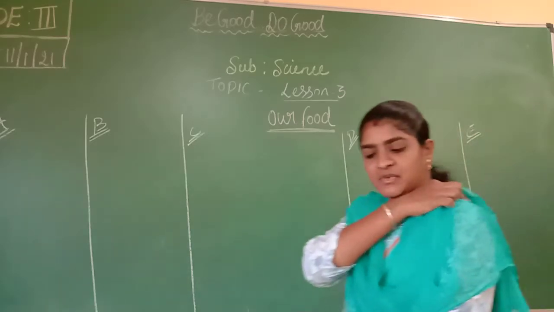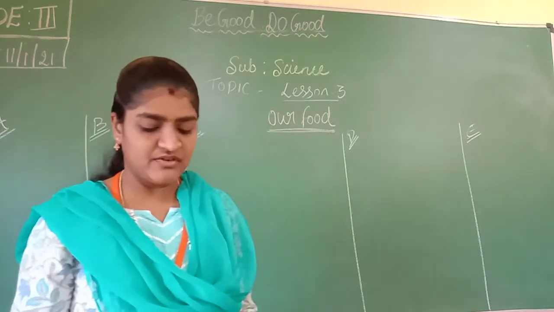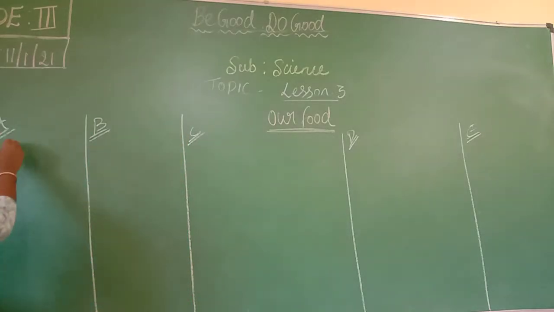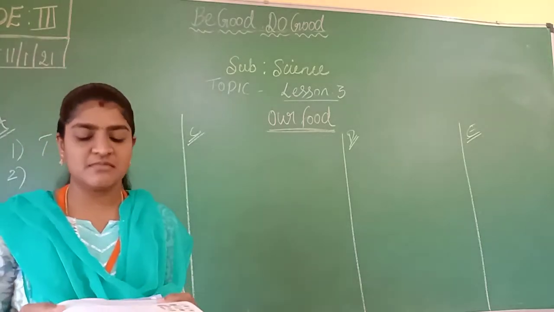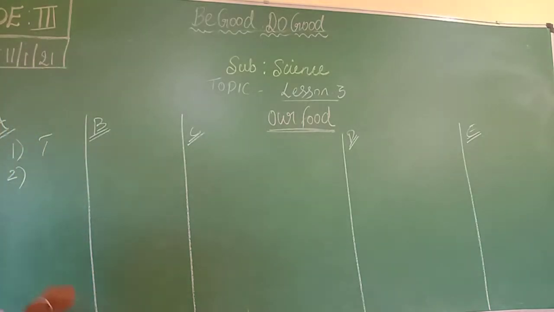We'll go for A main, so that is true or false. The first statement, we get energy from food. The first statement is true, so you have to mention T over there. And second one, food that we get from animals are vegetarian food. No, food we are getting from the animals is called non-vegetarian.